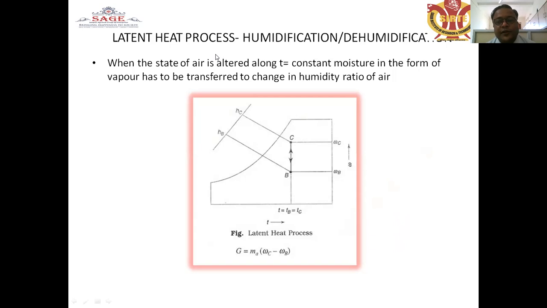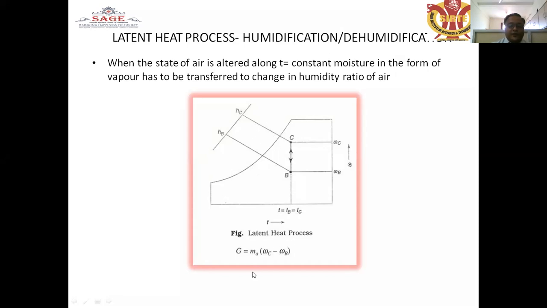So with an increase of the humidity ratio, there will be a humidification process, and if the moisture content decreases from the dry air, the process is called dehumidification. HB and HC are the two enthalpy factors when there is a decrease or increase of humidification. If the moisture content decreases, there will be a drop of enthalpy from C to B. When the moisture content increases, the enthalpy increases without changing the temperature.